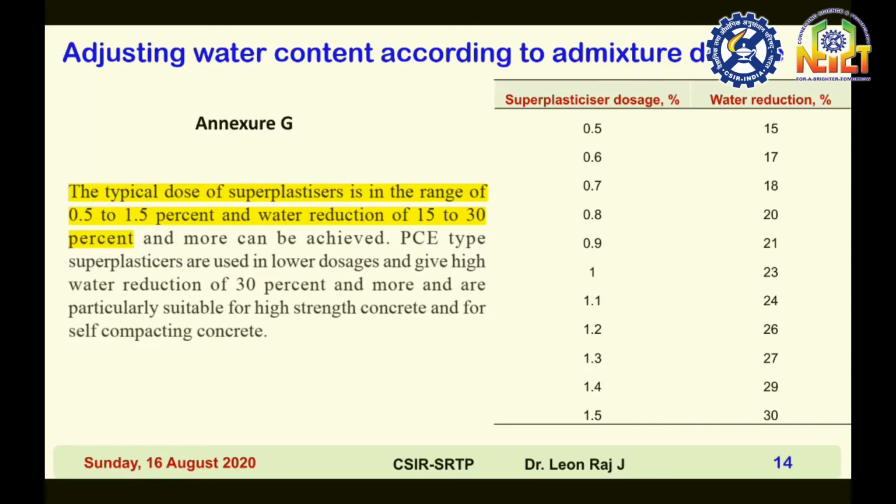Upper bound values are 1.5% and 30%. Lower bound values are 0.5% and 15%. So the remaining values are interpolated. In the upcoming design example, the admixture dosage is 1%. So that's why you have to use the water reduction of 23%.